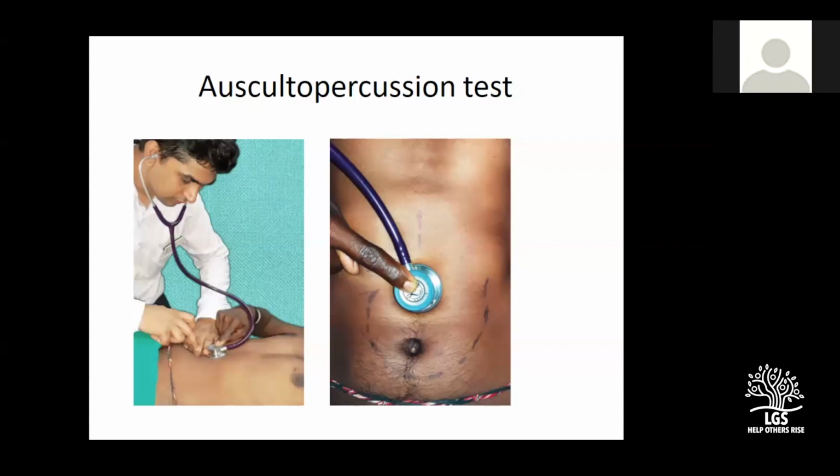What will be the Traube space percussion in carcinoma stomach? Traube space is not very much relevant in this patient unless there is a very, very grossly dilated stomach. That becomes relevant in a patient who has got a splenomegaly. Not here. Forget about Traube space percussion in a stomach.